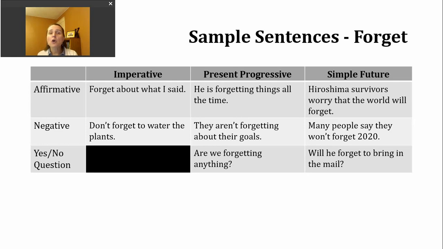We don't have a question format for the imperative, so we can go to present progressive. We use this verb tense to talk about things that are happening now or that are in progress. To make the affirmative form of the present progressive, we want to use a present form of be and then the ing or progressive form of the verb. Let's take a look at an affirmative example.